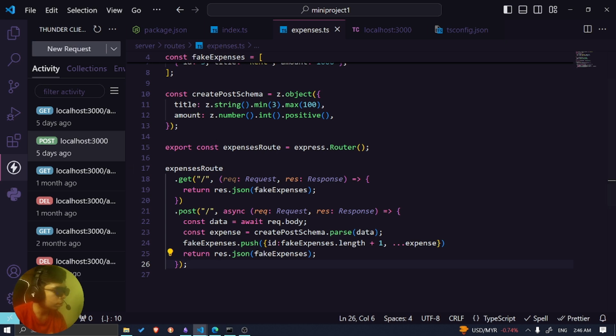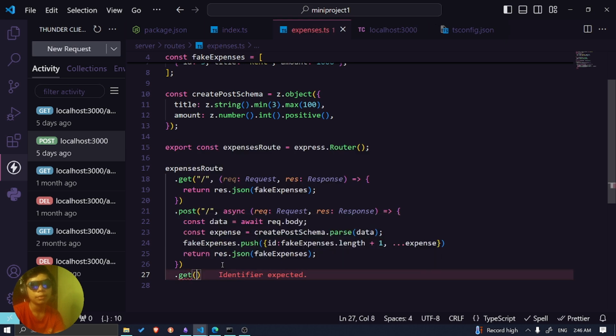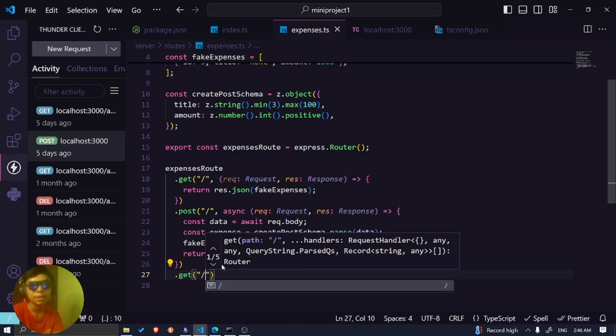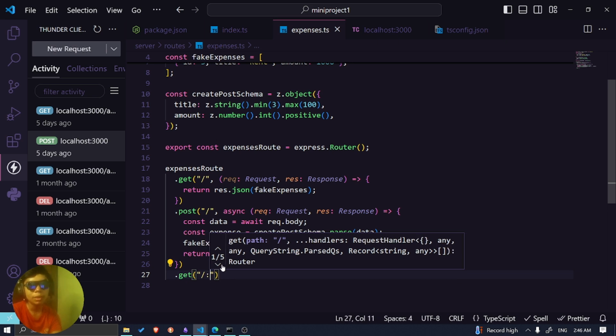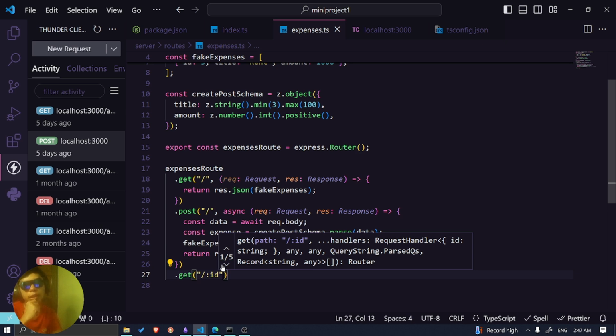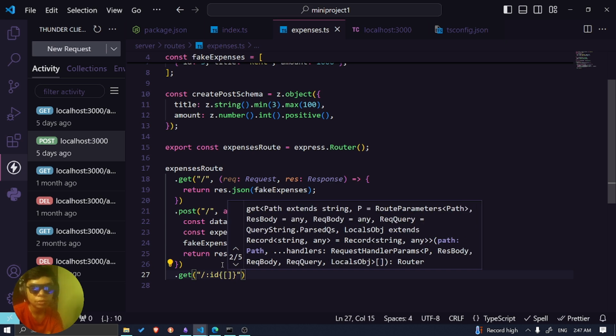Let's move on to the next endpoint, which is that we want to create another GET endpoint if we want to get a specific expense element. In this case we have 3 right now, so we want to get one of those and then display it. So basically we get an ID, the path, the route, what specific token you need to use. I'm not entirely sure, but okay, alright, it's a path. And then from 0 to 9.